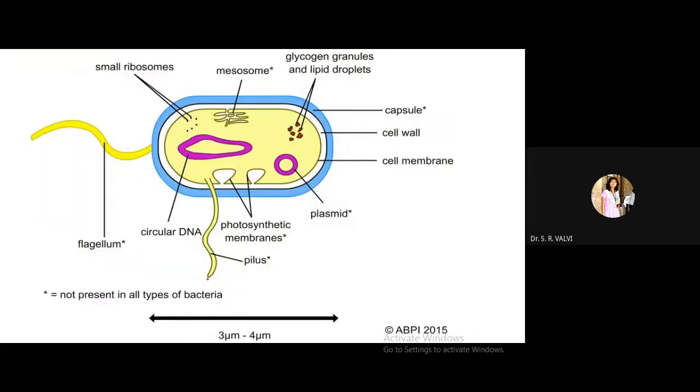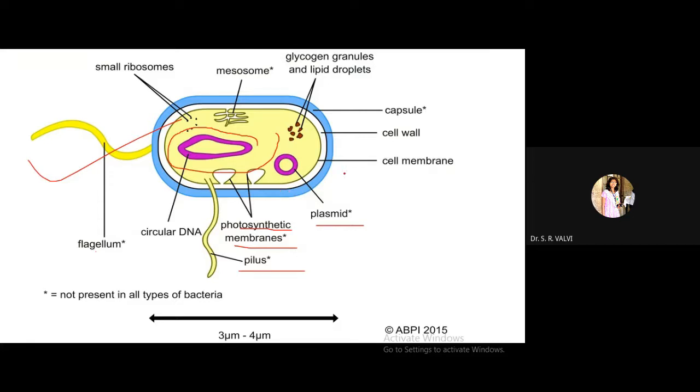Again, I have given one more image of a bacterial cell, where again you are going to observe this circular DNA. See here, this is the circular DNA. This is the flagellum, then again the pili, and this somewhat photosynthetic membrane. As I explained about cyanobacteria, also called blue-green algae, this structure is present. And plasmid is also there in a few bacteria.